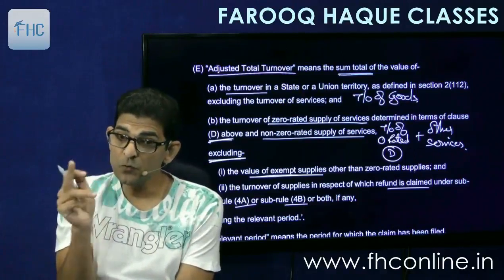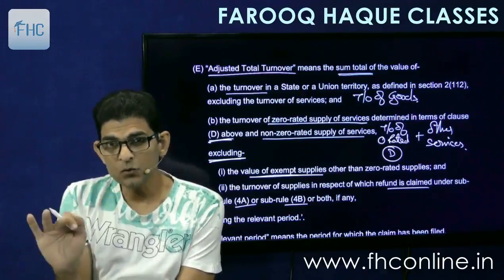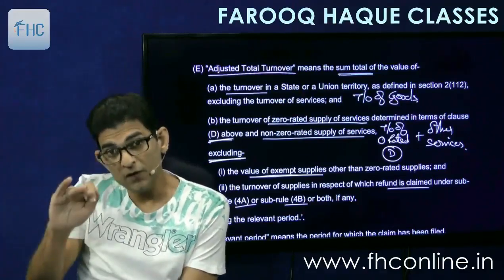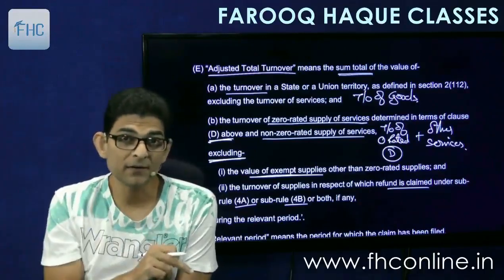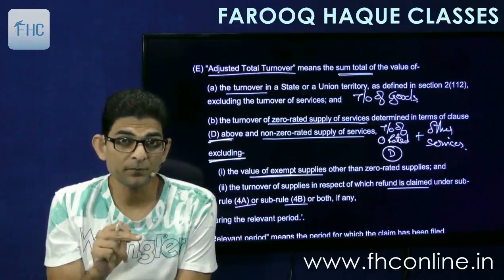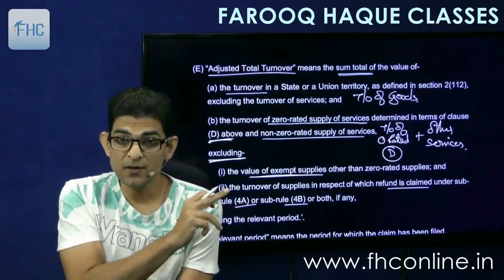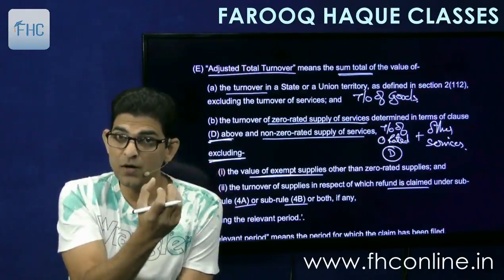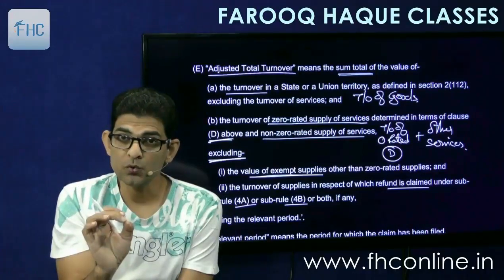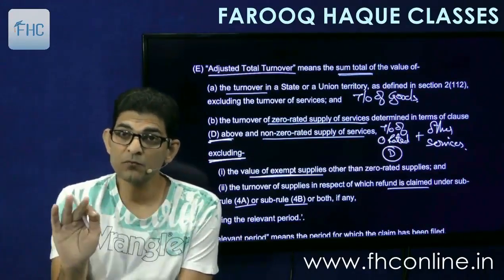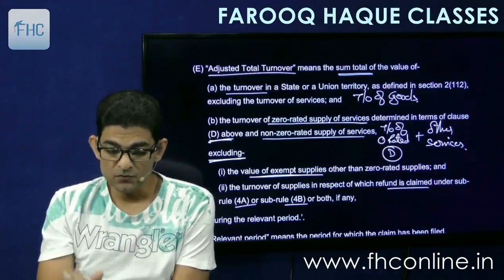So 4A 4B gives a separate method of claiming refund. So if there is any refund claimed under those clauses, then the turnover of those types of supplies is also to be excluded here in sub rule 4. Okay, so we'll exclude the amounts that you have claimed refund for from the ITC amount also, and from the total turnover also. The turnover in respect of the supplies will be excluded from the total turnover. Okay, so that is simple.